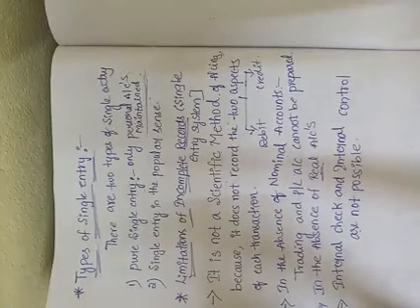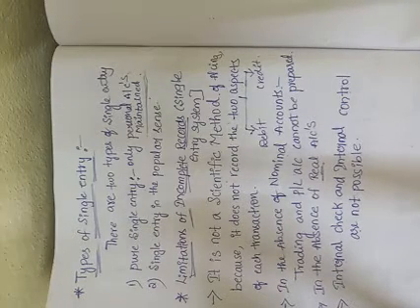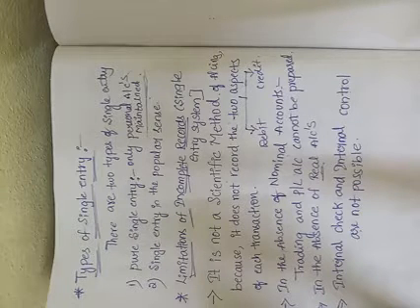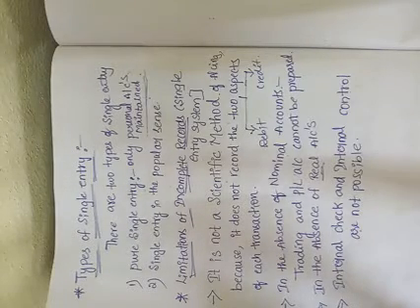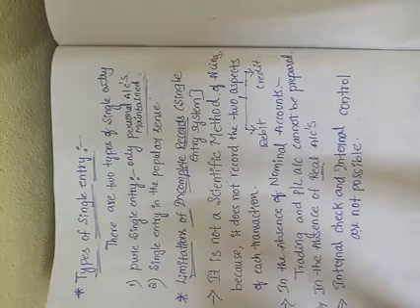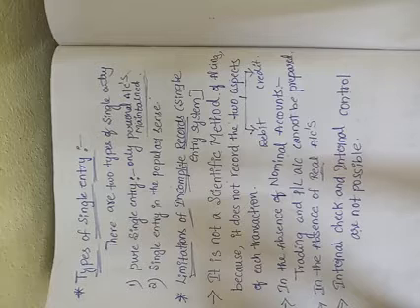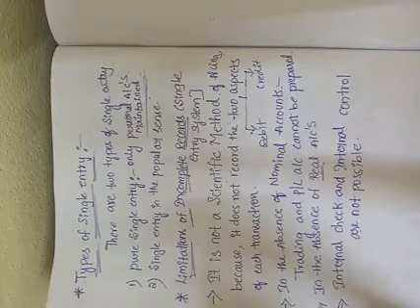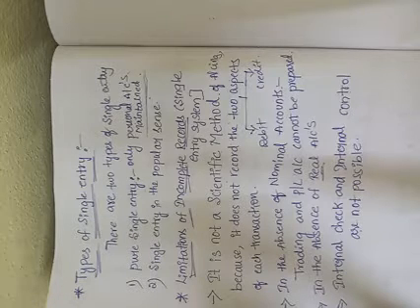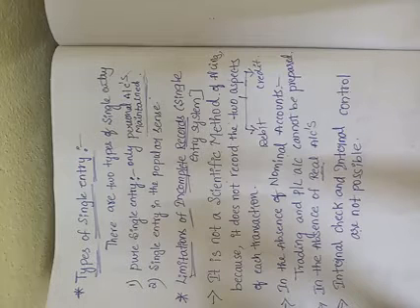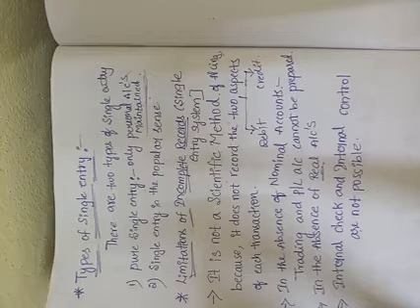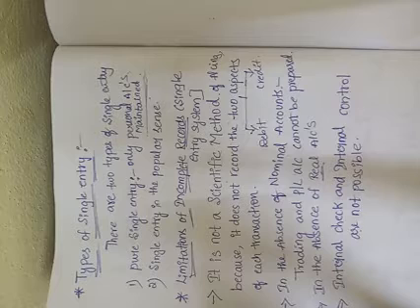Internal check means an accountant will automatically check what another accountant has done, such as the trading account, profit and loss account and balance sheet. The checking is to see whether figures and profits are correct, and whether any mistakes are made in any ledger accounts or in the trial balance. Since internal check and control are not possible, the possibility of misappropriations and fraud is more in the single entry system than in the double entry system.